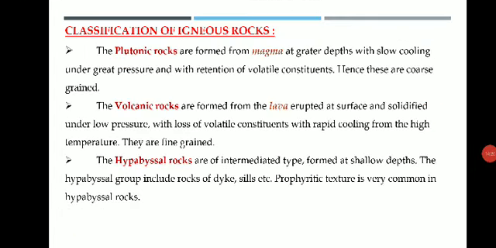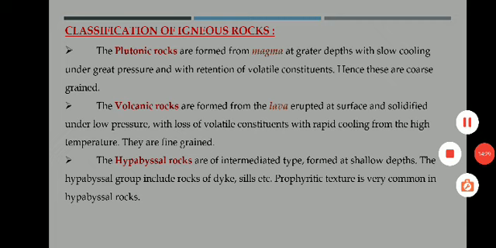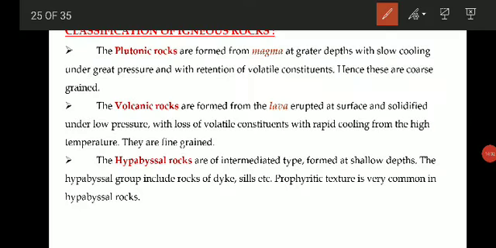Then we'll move on to the next type of classification of igneous rocks, the textural classification. So what is meant by texture? Texture is the relationship of the minerals present and the glassy matter present in the rock, whether it is coarse grain or fine grain, what type of minerals, what form they have taken.